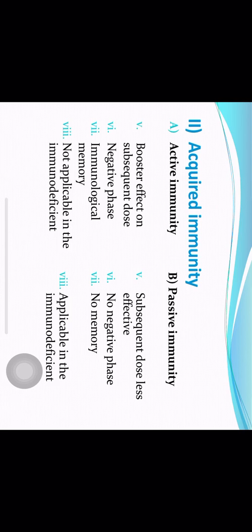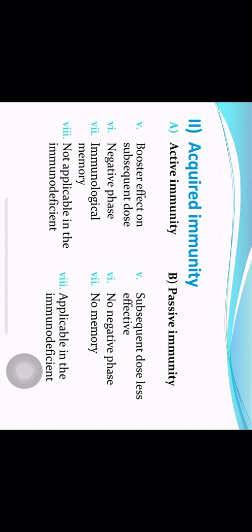This drop in the level of antibodies is called negative phase. After some time the immune system will be activated and antibodies will be formed, and the immune response will increase. But for a short period, because of binding of the existing antibodies with the bacteria, there is a dip in the immune system, and that is called negative phase.